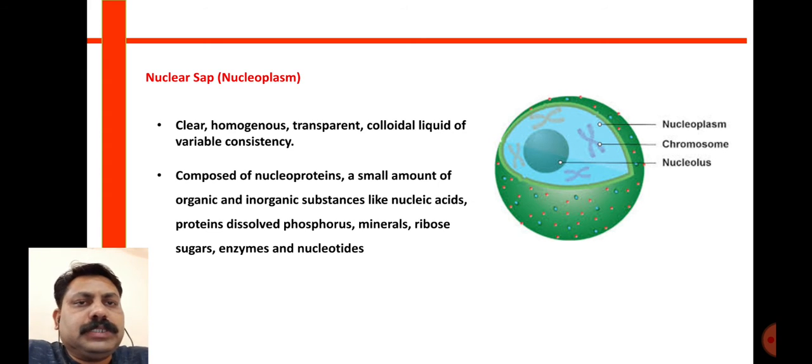As this region, the nucleoplasm, including chromatin material, has a role in DNA replication as well as in cell division, the required energy is available in the form of phosphorus and the other minerals, then ribose sugar and some enzymes which are involved in these processes.